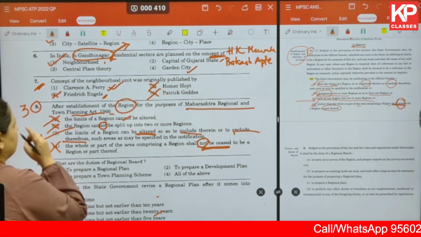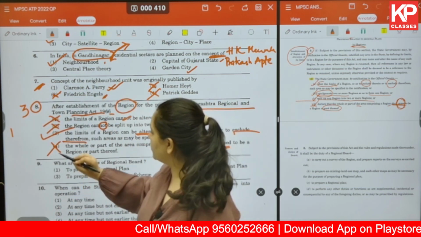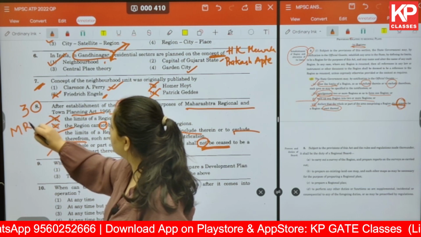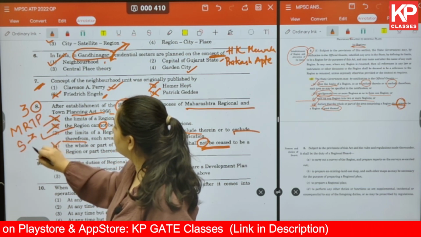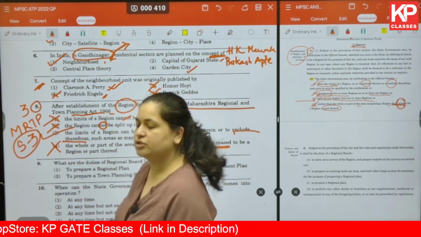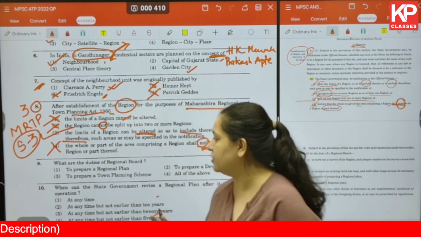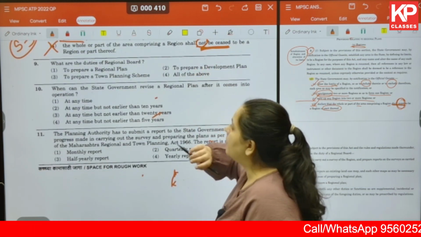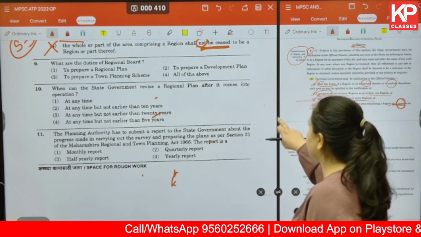We get it in MRTP section number 3. Whenever you yourself are solving any previous year question, make sure that you write the act and the section. It will help you in revision.